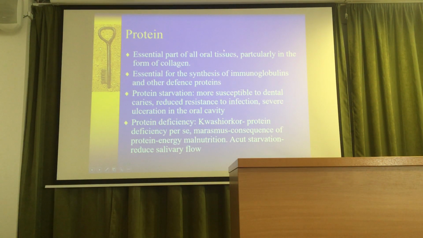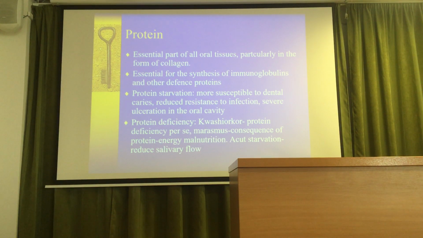Essential part of the oral tissues, particularly in the form of collagen. Collagen is very important because we can find collagen everywhere, in the connective tissue, also in the periodontal pocket, also in the Sharpey type fibers, it's from collagen. We can find collagen in the dentin, so development of the teeth, it's very important, the normal formation of the collagen.